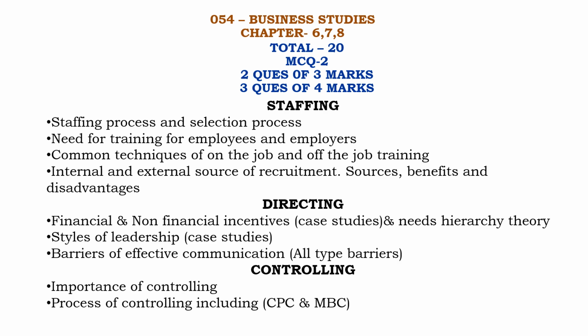Then 4 more questions will be asked in directing and controlling. In staffing, there will be 3 more questions. In MCQ also, directing and controlling will be asked. In staffing, they will ask 3 or 4 more questions.